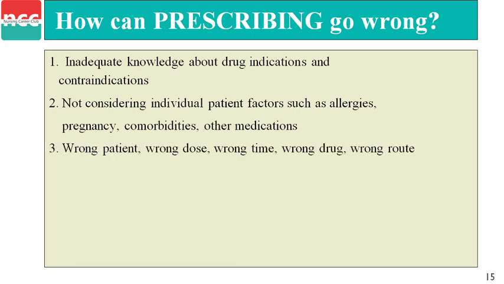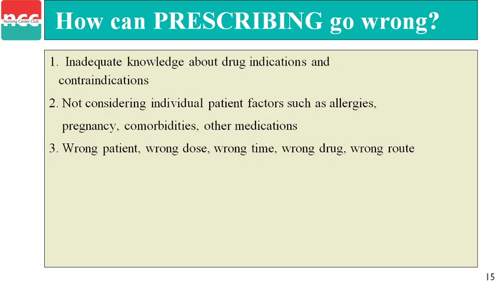Third point is wrong patient, wrong dose, wrong time, wrong drug and wrong route. The prescribing goes wrong when the nurse does not know the correct patient, the correct dose, the correct time, the correct drug or the correct route.